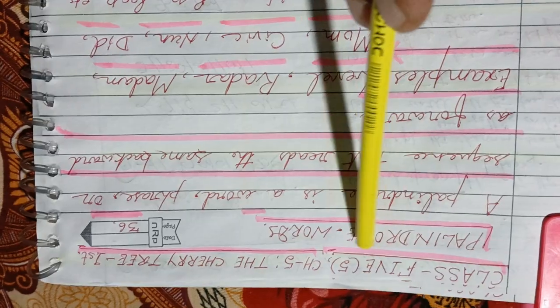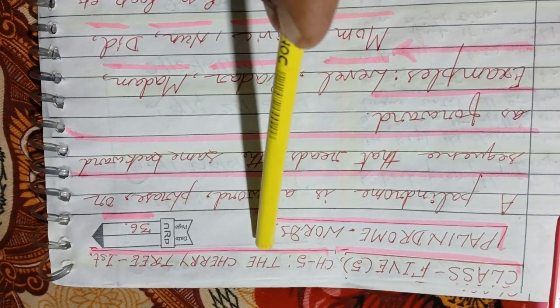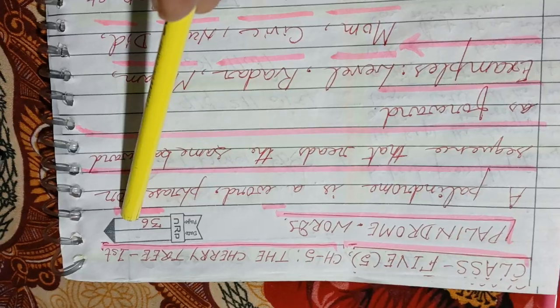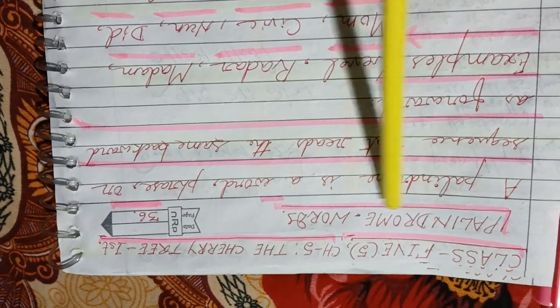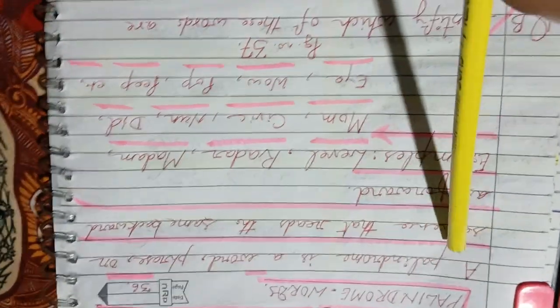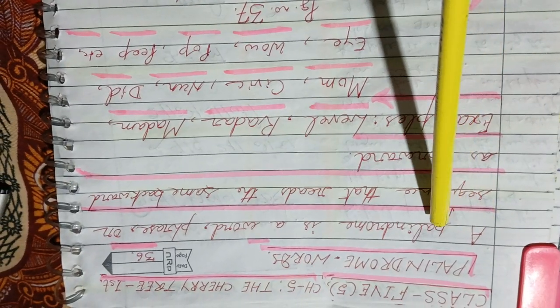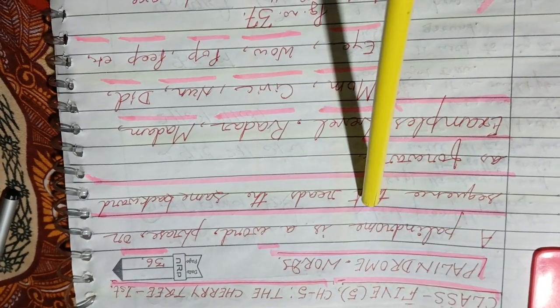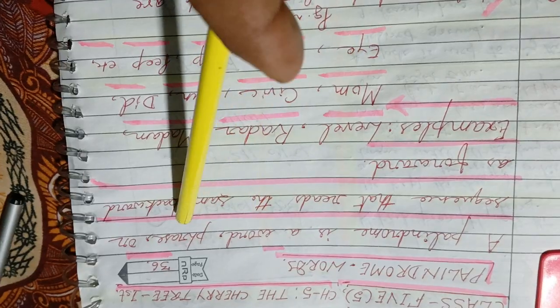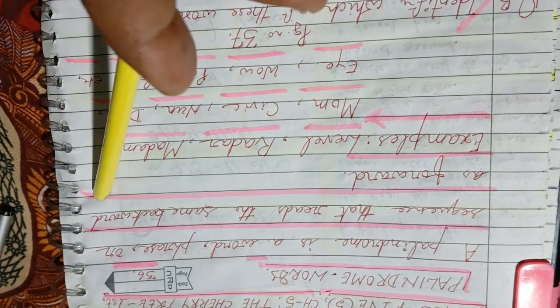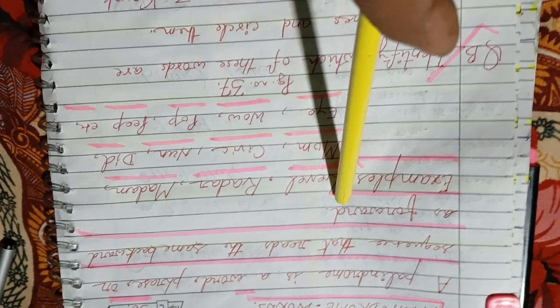It belongs to class 5, chapter 5, named The Cherry Tree First, page number 36. Topic is palindrome words. Definition of palindrome: a palindrome is a word, phrase, or sequence that reads the same backward as forward.